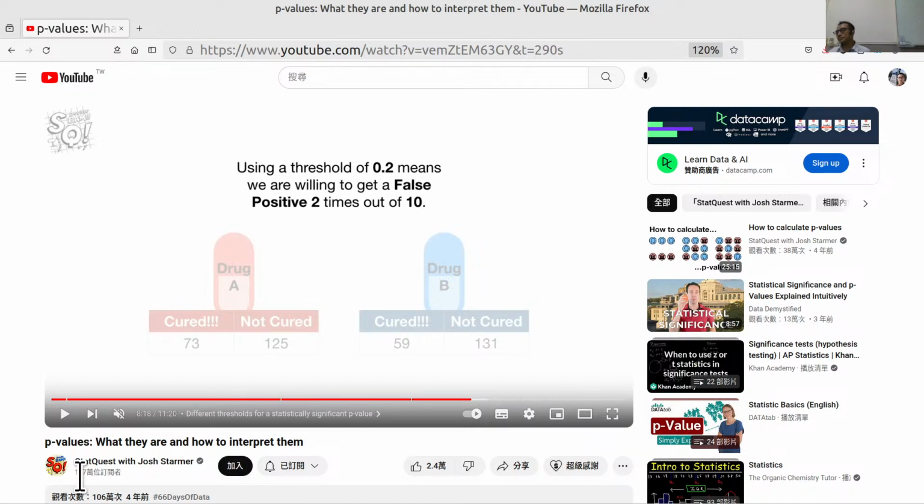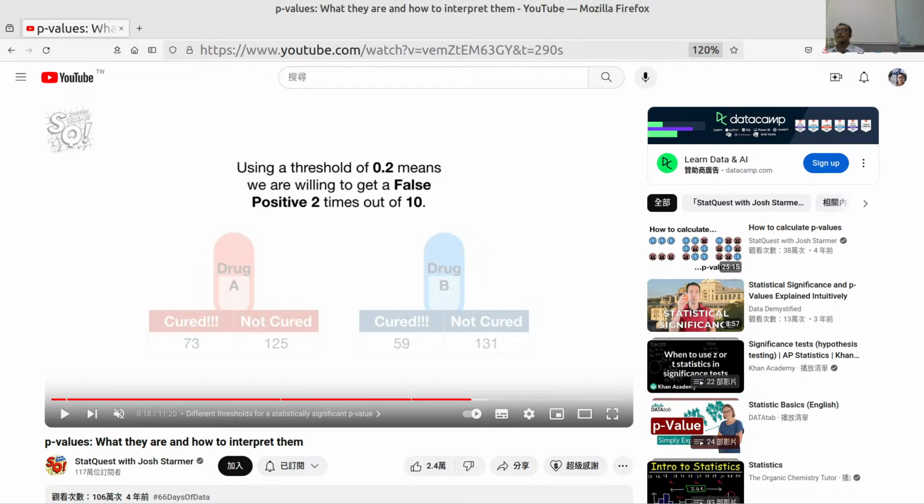Using a threshold of 0.00001 means we would only get a false positive once every 100,000 experiments. Likewise, if it's not that important, for example, if we're trying to decide if the ice cream truck will arrive on time, then we can use a larger threshold, like 0.2. Using a threshold of 0.2 means we are willing to get a false positive 2 times out of 10.